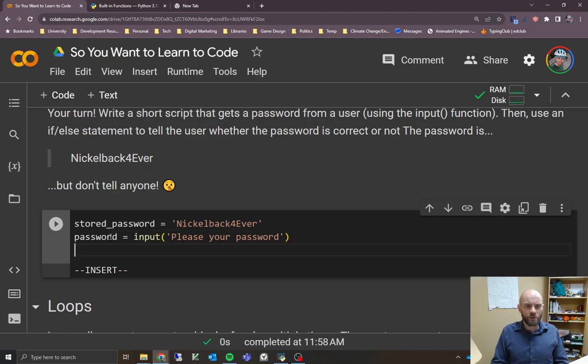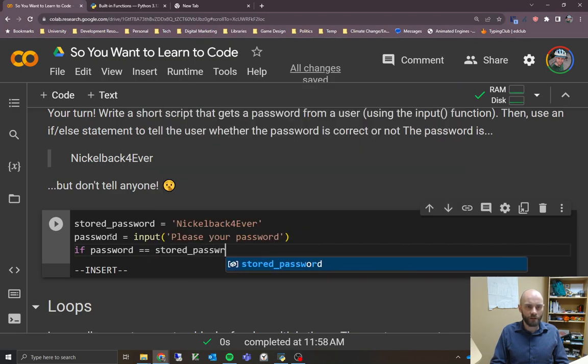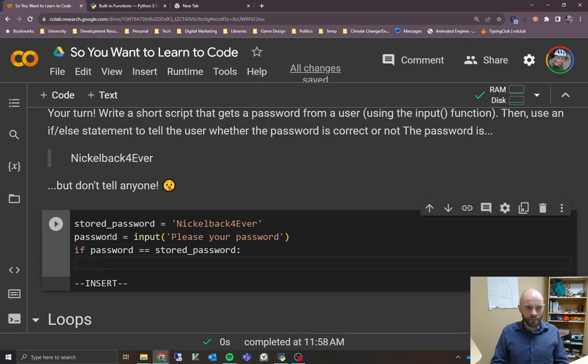And now we want to check it. So we need to do an if statement. We want to say if password, and the order isn't important here, we can check them either way, equals. Remember that checks if two things are equal. If the password is equal to stored password, check our input with the thing that we're storing. If they match, then we want to print access granted or something like that.